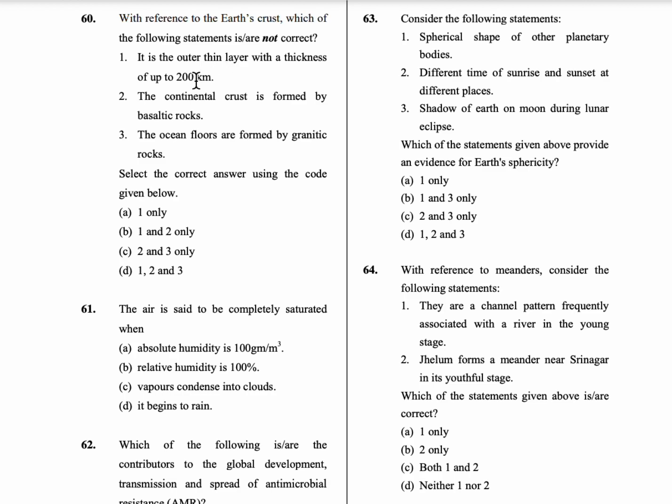So first statement is wrong. And next is the continental crust contains granitic rocks and the ocean floors contain basaltic rocks. So all these statements are wrong. So option D is the correct answer.